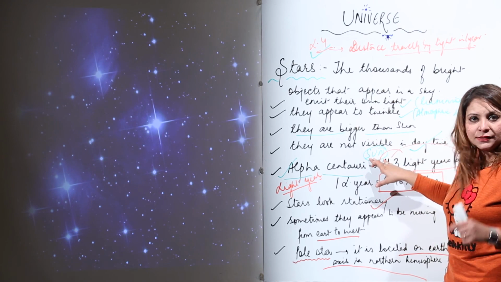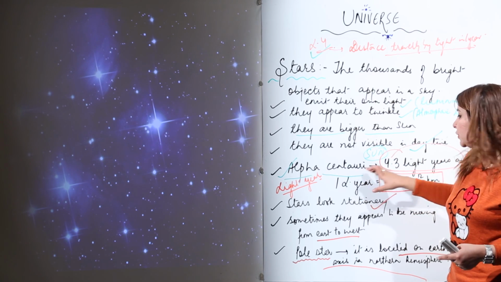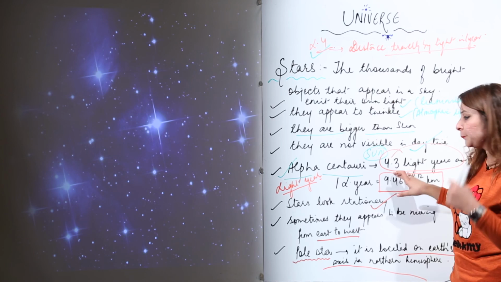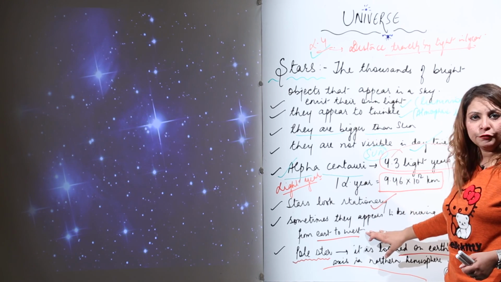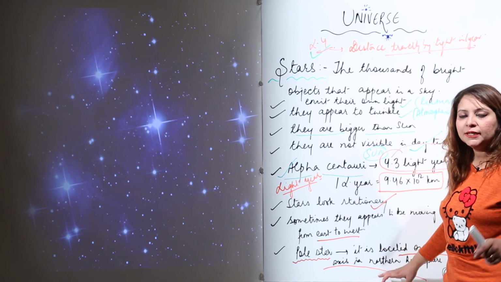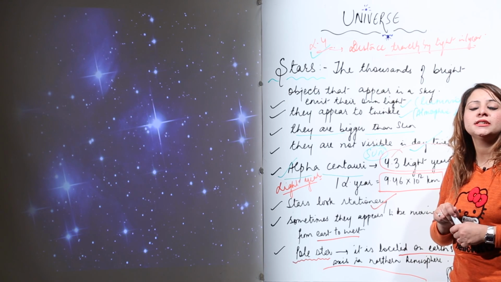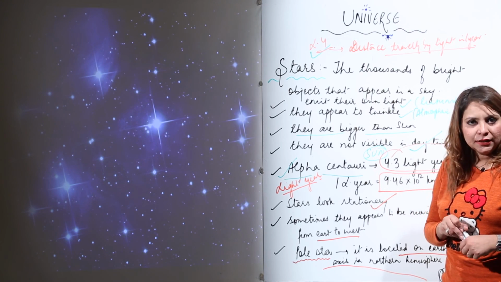Moreover, sun is the star which is nearest to the earth, and apart from that we have Alpha Centauri, which is 4.3 light years far. And stars look stationary. Sometimes they appear to be moving from east to west. You know about the reason also now. And pole star, you are familiar that it is a Dhruv Tara. It appears to be stationary because it is located on the rotational axis of the earth in the northern hemisphere.